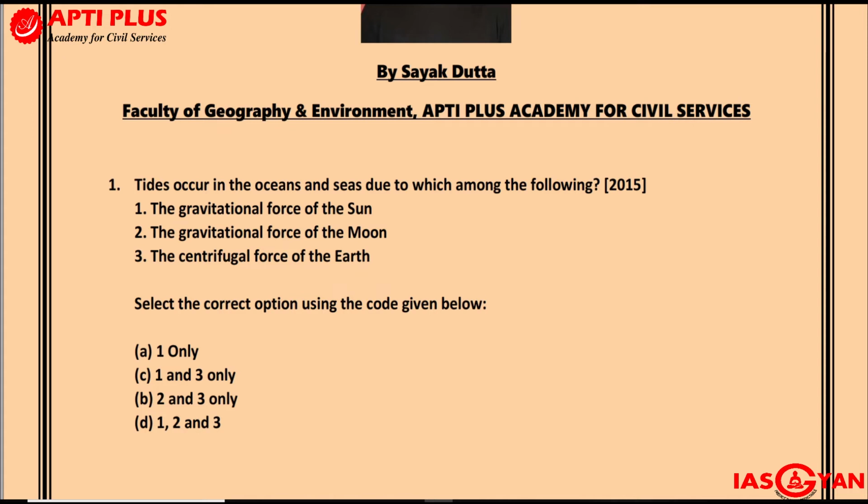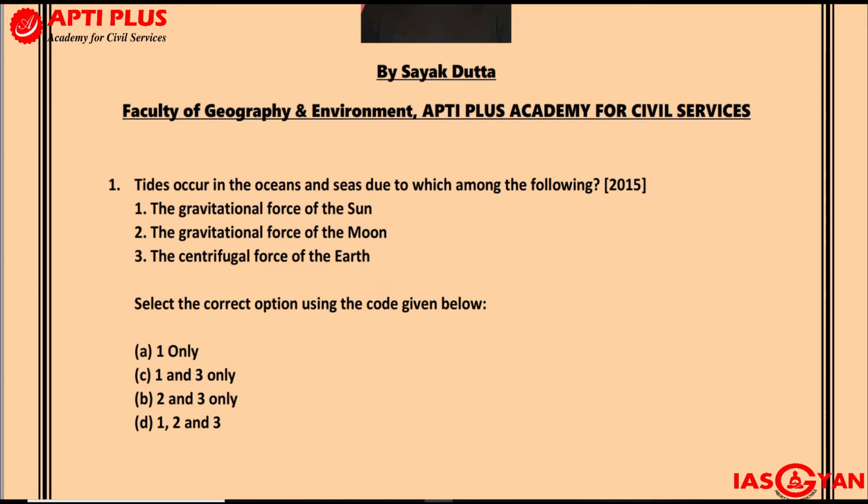Now over here I have seen many of the aspirants, many of the students who are sitting for the first time in the UPSC prelims examination, they might tend to get overexcited and will mark option 1 only, that is the gravitational force of the sun. So let's say for example, if you had an option where you had 1 and 2, that is the gravitational force of the sun and the gravitational force of the moon, many a times we will get to see aspirants will think that tides in the oceans and seas are caused only by the gravitational force of the sun and the gravitational force of the moon.